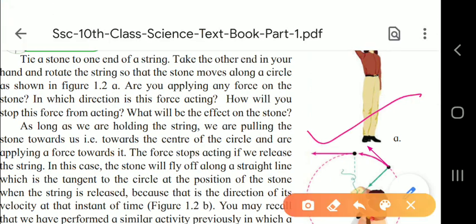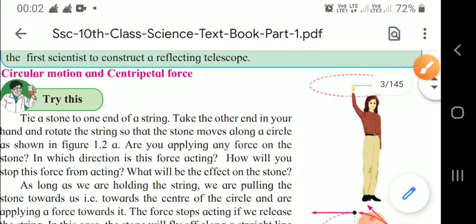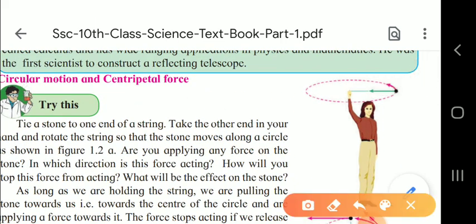So, this you can see here, children, in this figure 1.2. For that, what you have to do? Here, we will see in this pic. In this pic, we can see a girl is doing some activity. In this activity, you have to take a stone and tie it at one end of the string, and take the other end in the other hand and rotate the string so that the stone will move in a circular way.